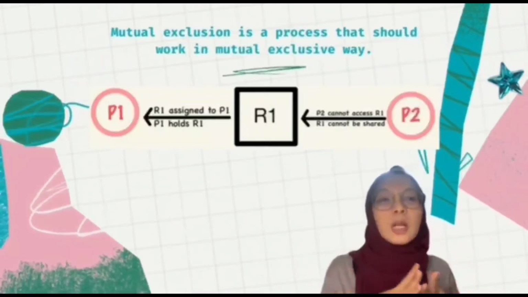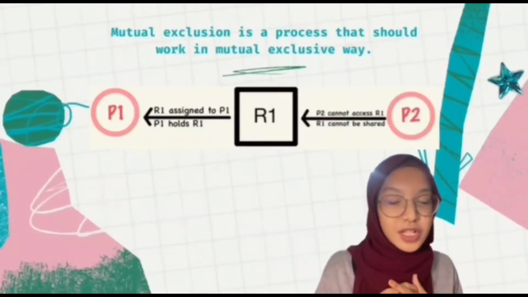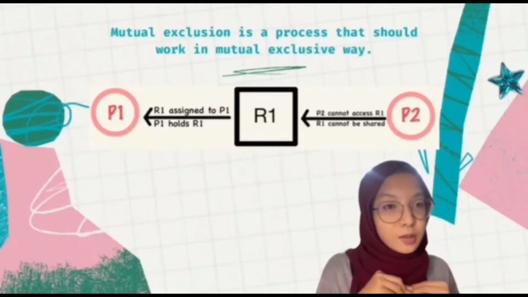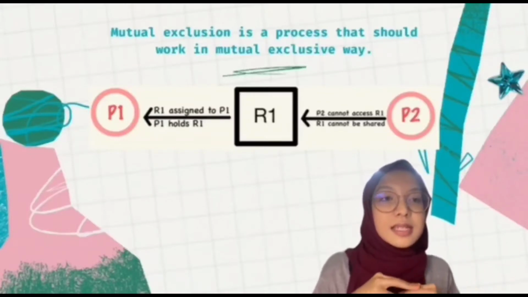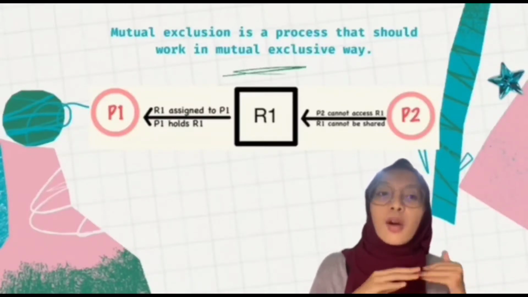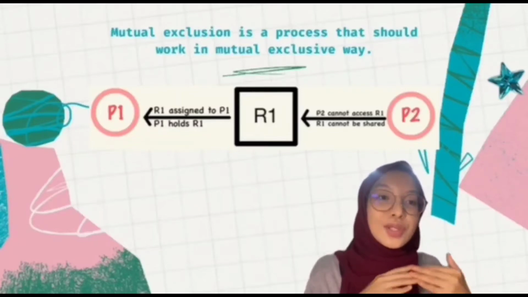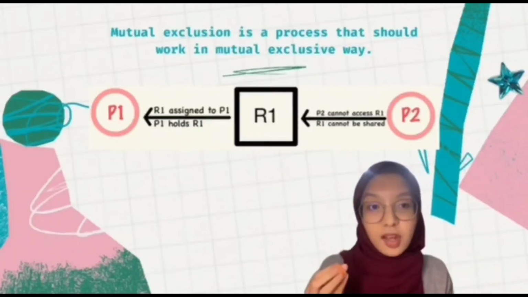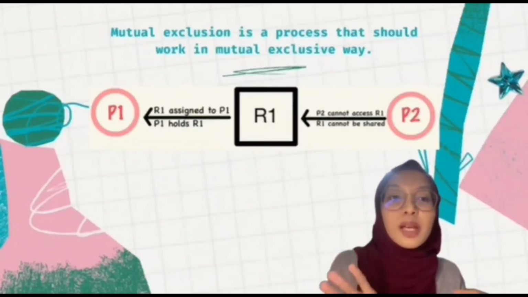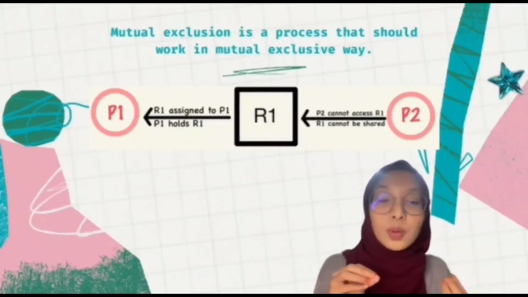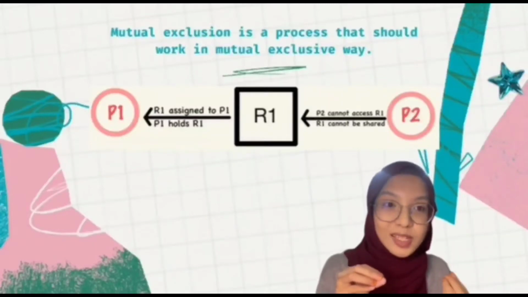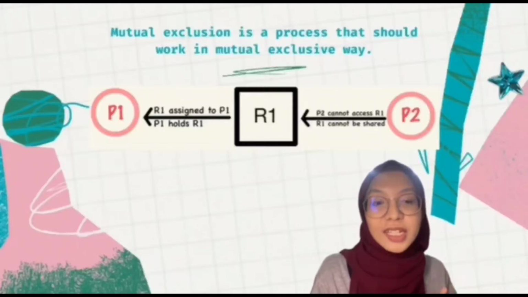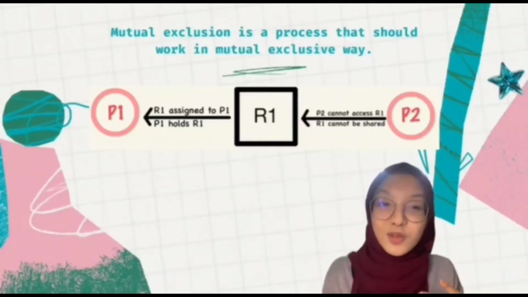In this video, I will explain more about mutual exclusion. Mutual exclusion is where processes should work in a mutually exclusive way. A resource is non-shareable, meaning that only one process at a time can use the same resource. If another process requests to use a resource, the requesting process must be delayed until the resource has been released.